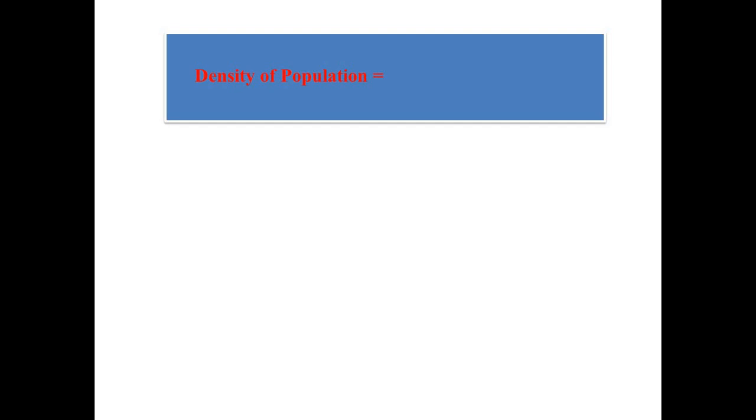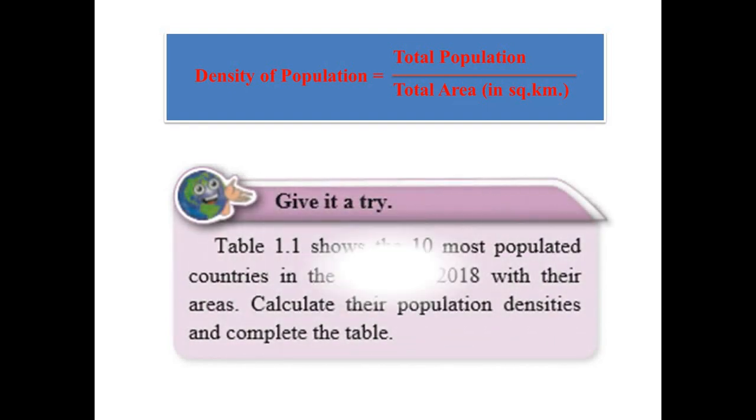Formula is as follows. Density of population is equal to total population divided by total area (in square kilometers).